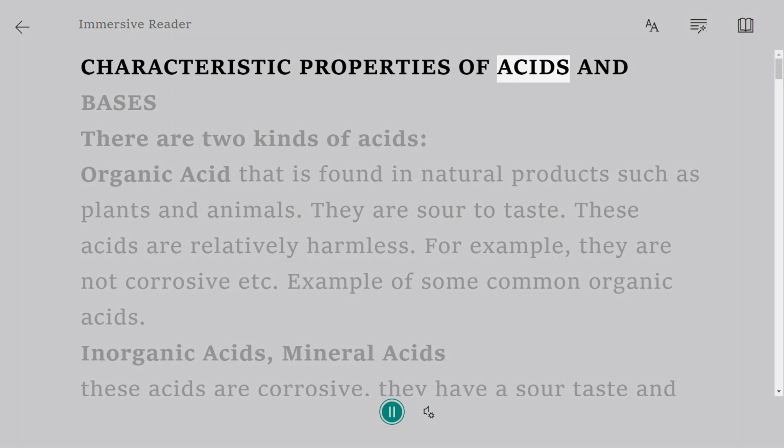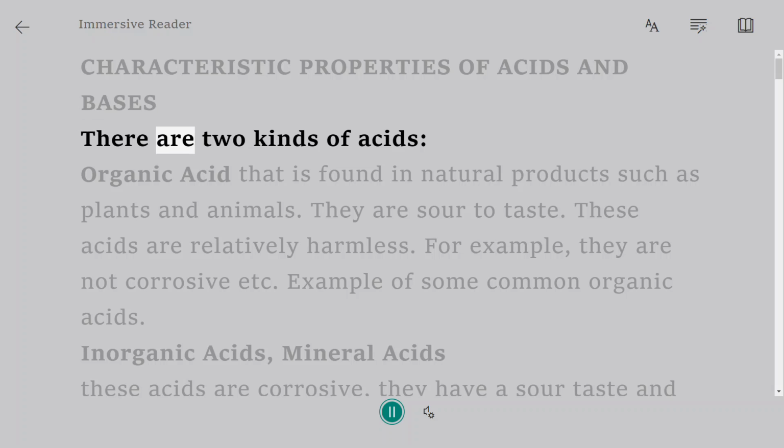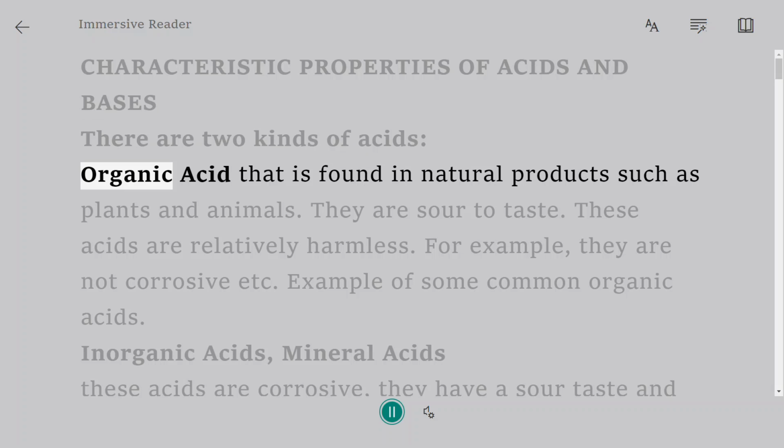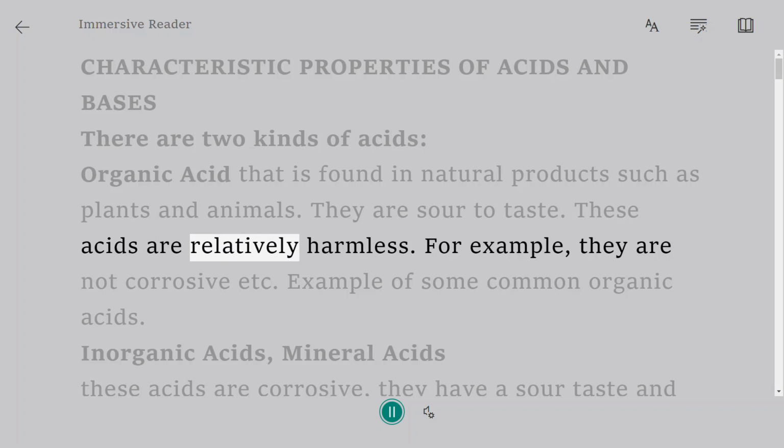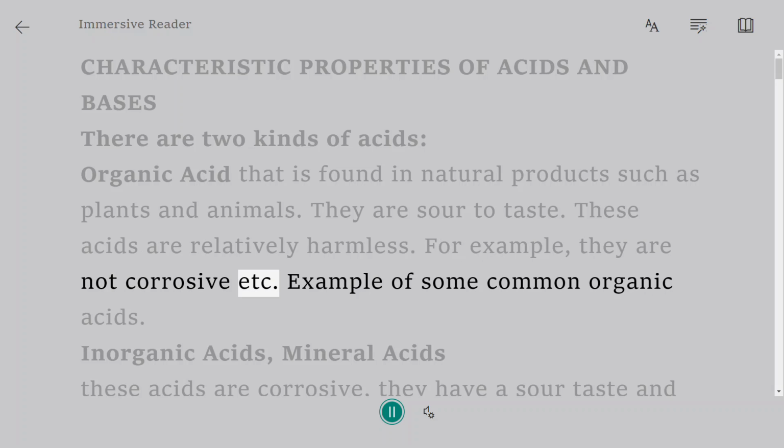Characteristic properties of acids and bases. There are two kinds of acids. Organic acids are found in natural products such as plants and animals. They are sour to taste. These acids are relatively harmless. For example, they are not corrosive.